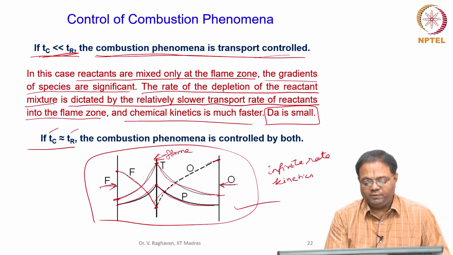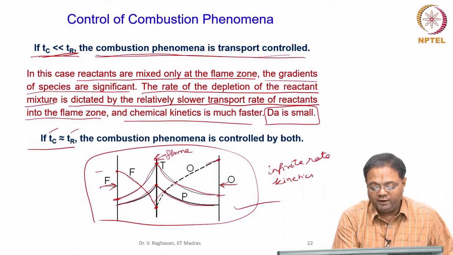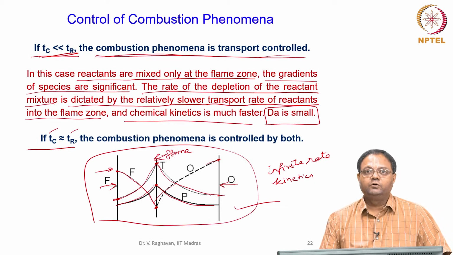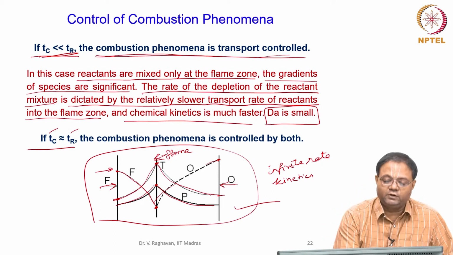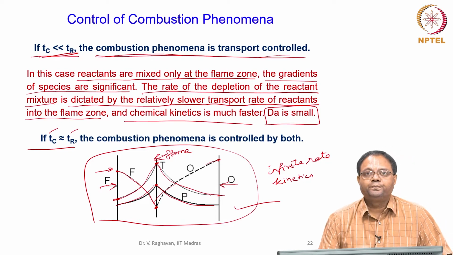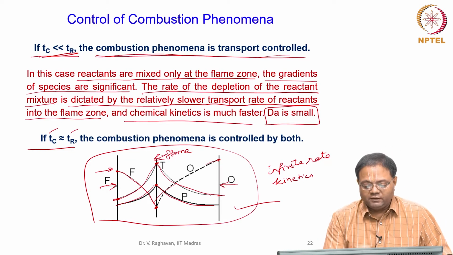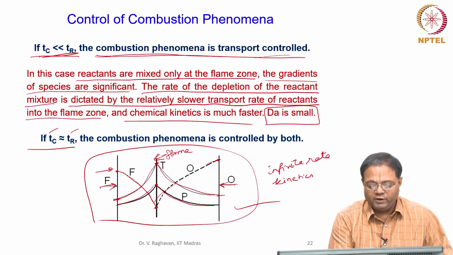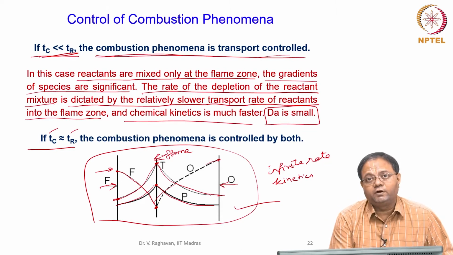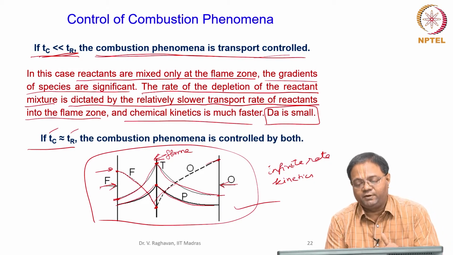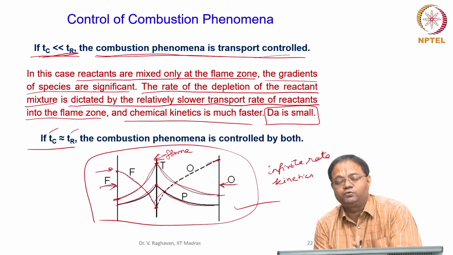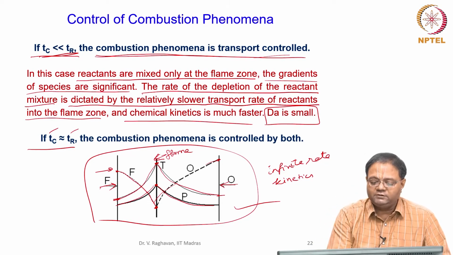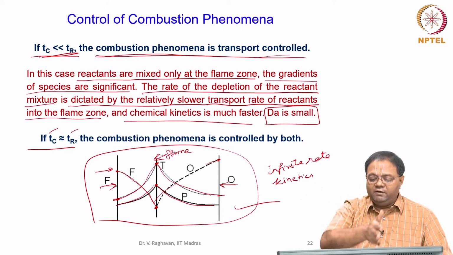So, for example, if I now increase the fuel flow rate, the flame will shift to the right, or if I increase the oxygen flow rate, the flame will shift to the left, correct. That is the way we see this. When I increase the fuel flow rate, the fuel requires more oxygen, but the oxygen is fed at the same rate. So the fuel will go towards the oxygen side, and the flame will shift towards that. So, by controlling the flow rates, I can locate the flame anywhere I want.